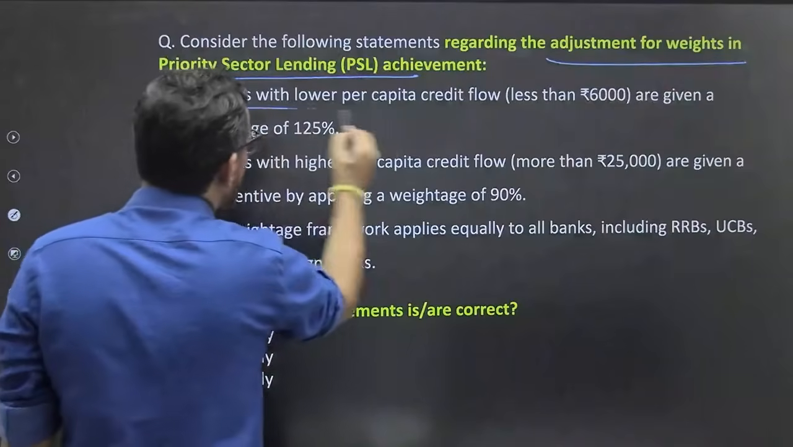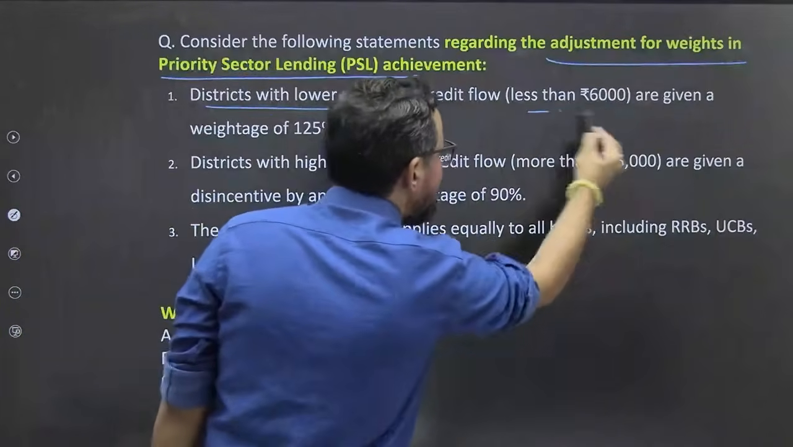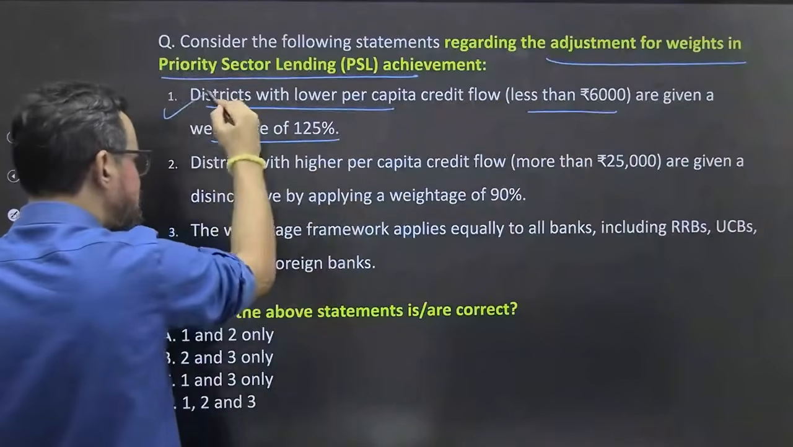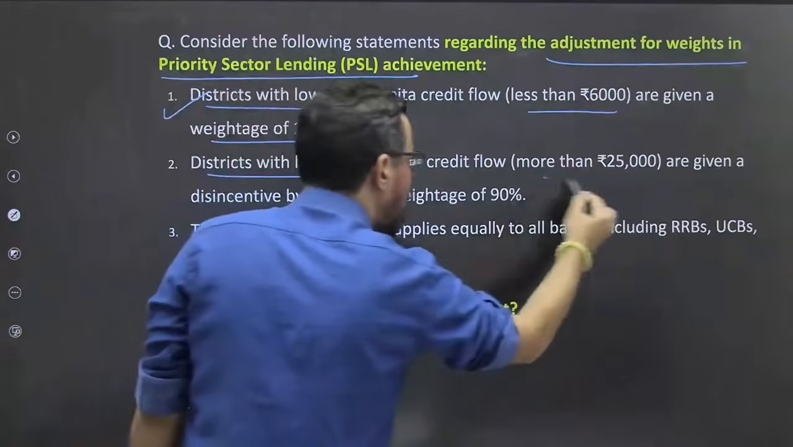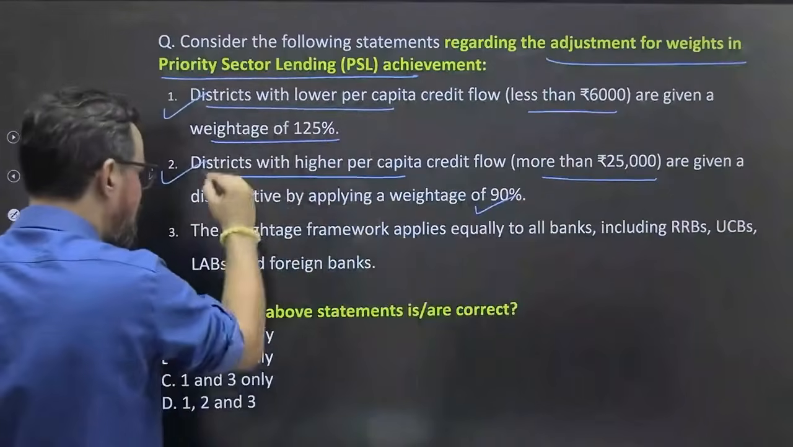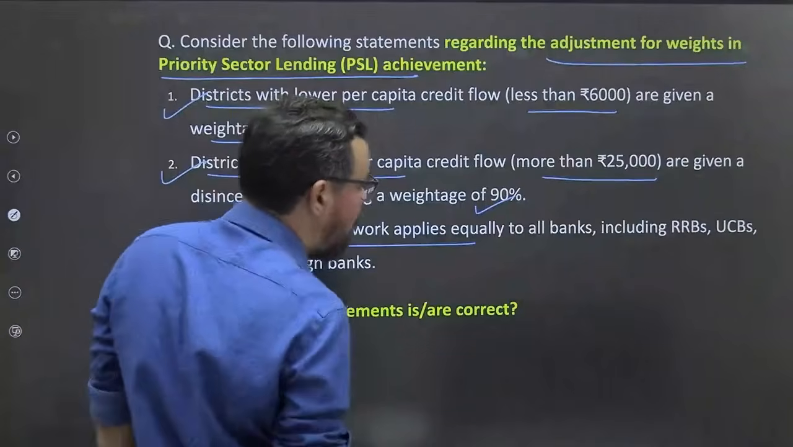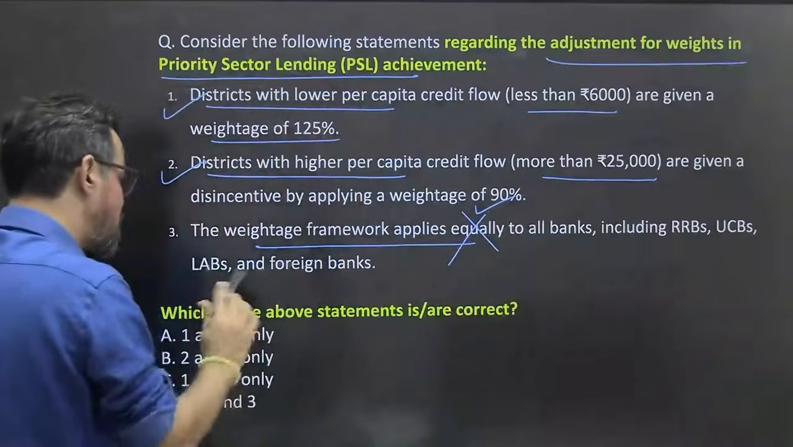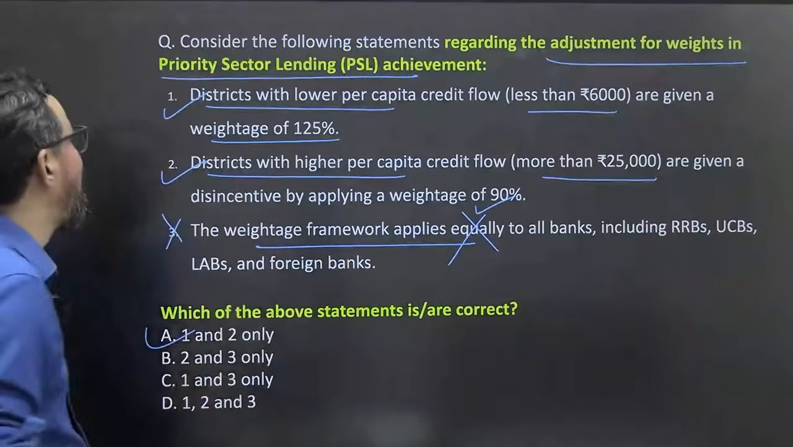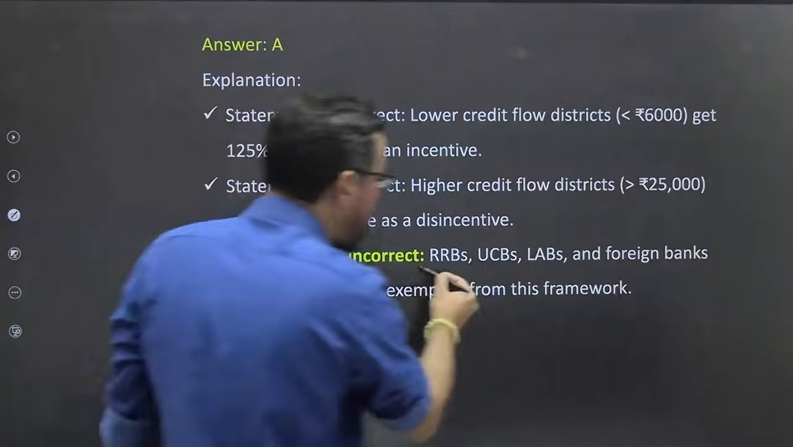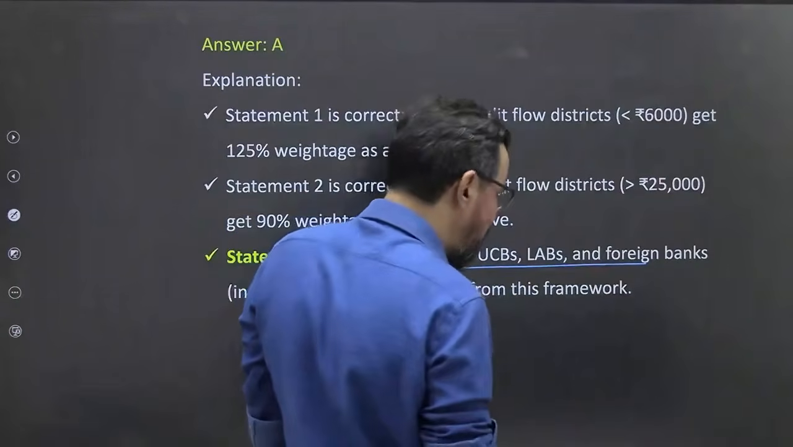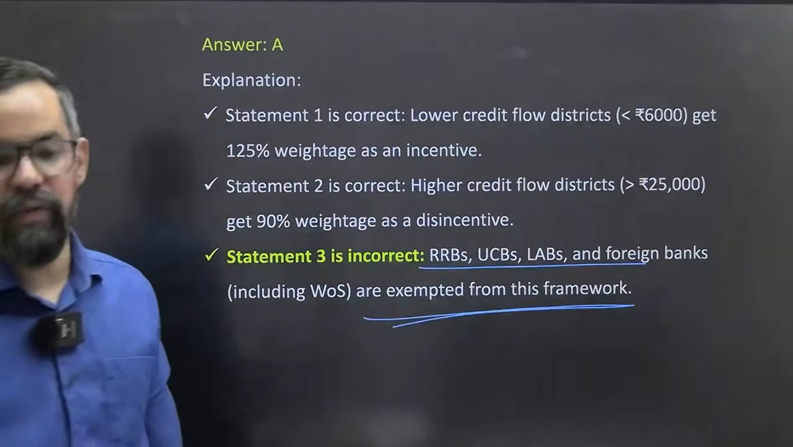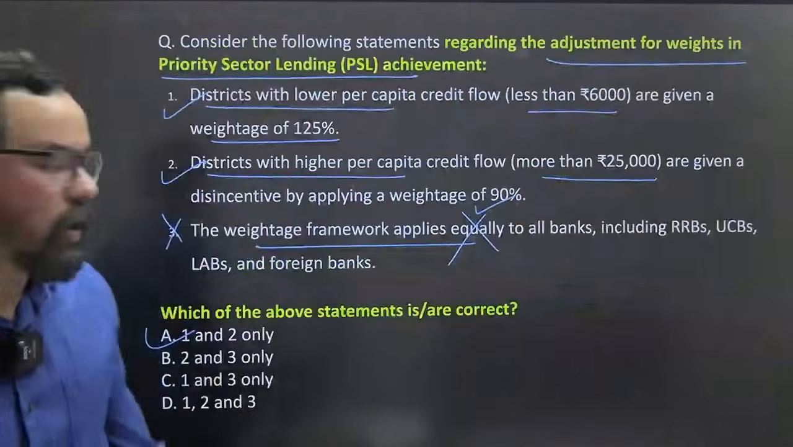Districts with lower per capita credit, less than 6,000 rupees, are given a weightage of 125%. Districts with higher per capita credit, more than 25,000, are given a weightage of 90%. All are correct. Does the weightage framework apply equally to all banks? No, it does not apply equally. So excluding this, 1 and 2, option A should be the right answer. RRBs, urban cooperative banks, local area banks and foreign banks, including wholly owned subsidiaries, are excluded from this particular framework.